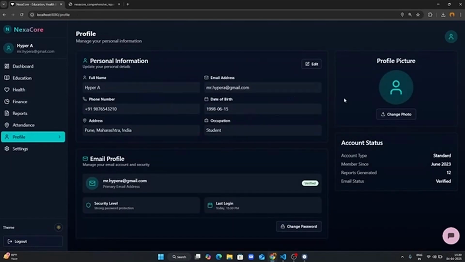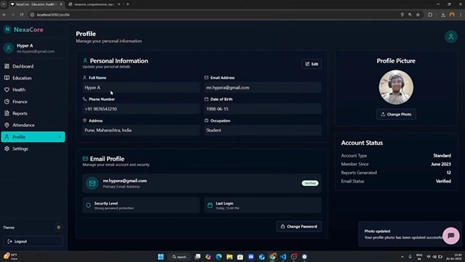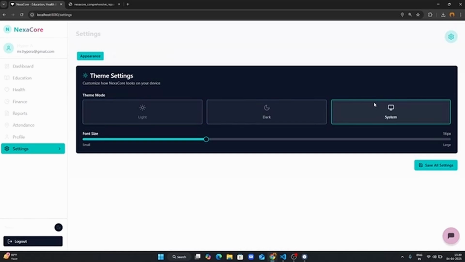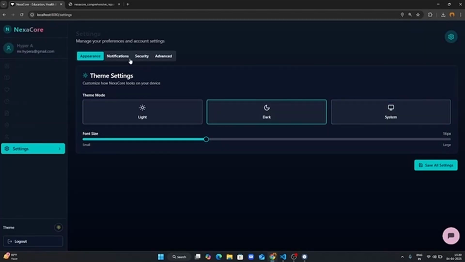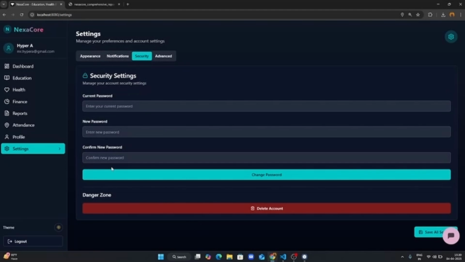In profile, the user can change the profile picture as well. The name, phone number, and email ID are all taken from Google authentication. I can also change my password in settings, and this is also working. In the notification tab, we can turn all the settings on and off. This is the main part of the website.